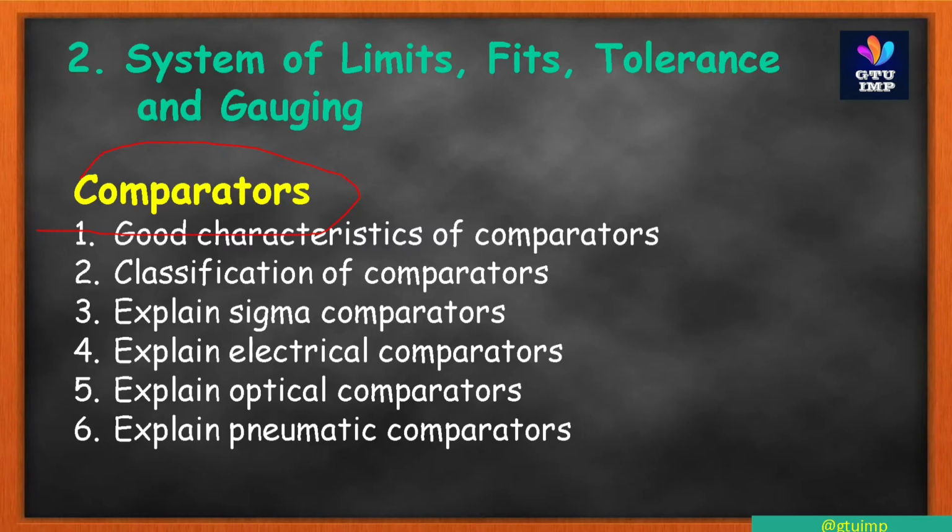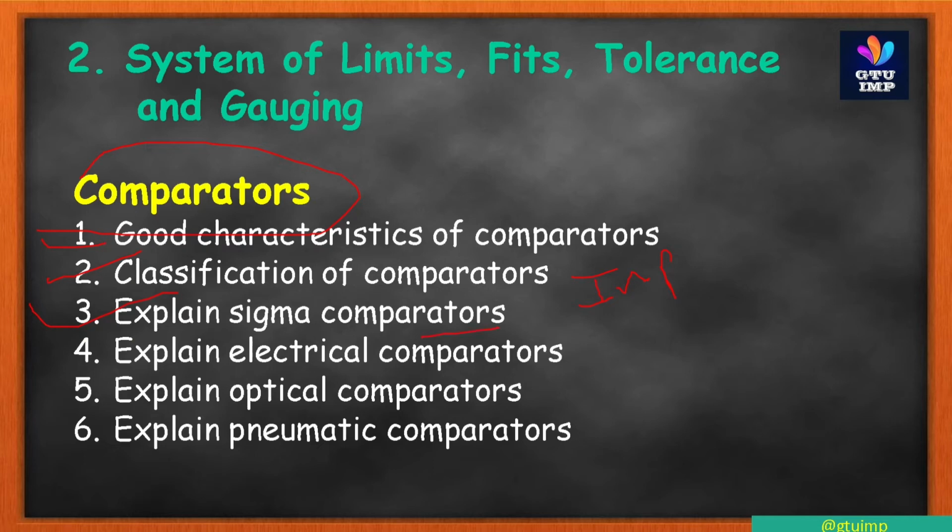First is good characteristics of comparators. Also a very easy question. Second question is classification of comparators, also very easy and most important.